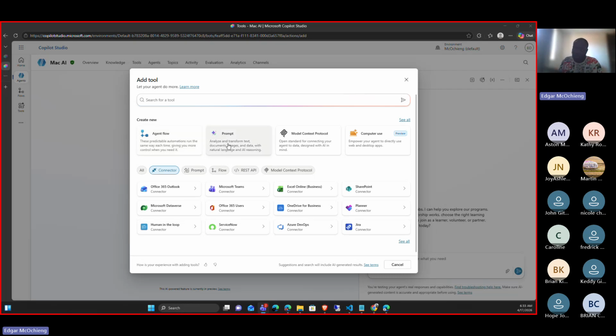So the next thing is prompt, and this is what I was talking about. Prompt engineering is the most important thing. So prompts in Copilot Studio, this is a way that we are telling Copilot Studio how to analyze specific tasks. Let's say this is an example. We have our agent, and let's say, for example, I have a 600-page document. Me having to go through all these pages will take me a lot of time.